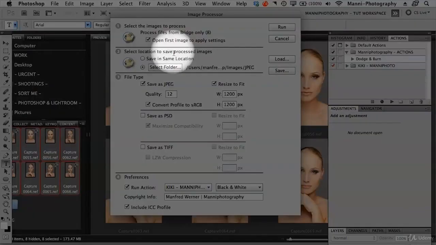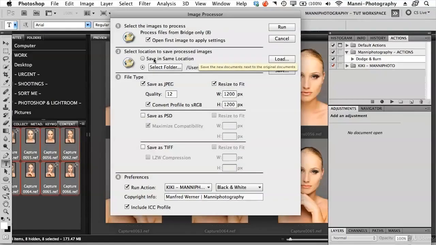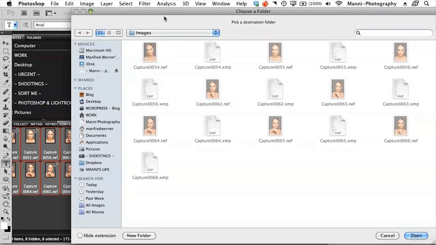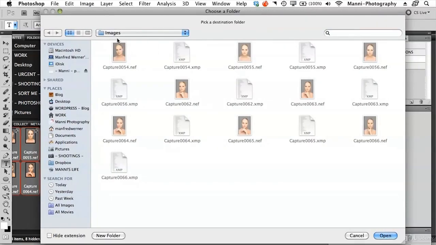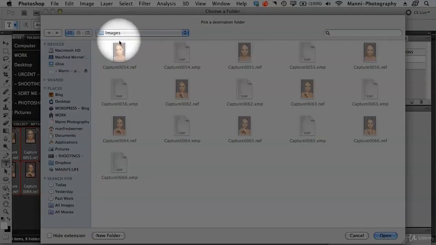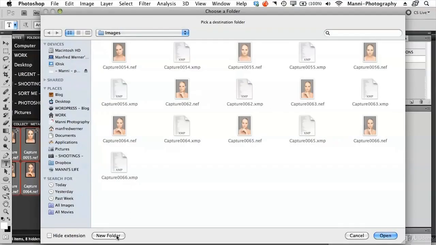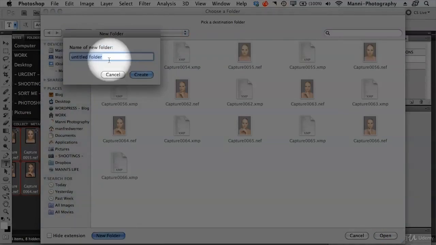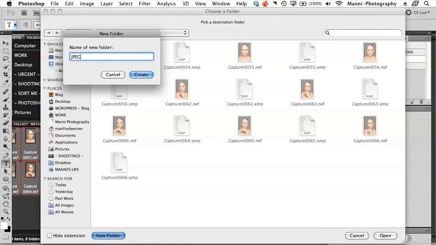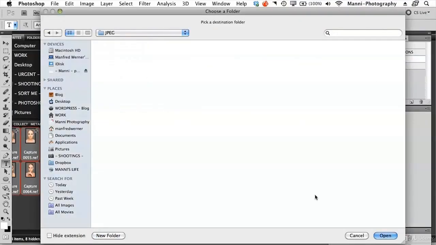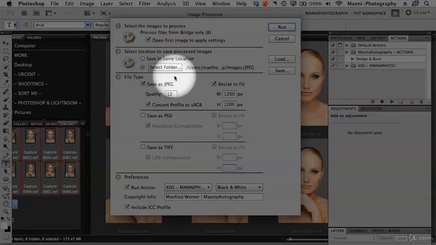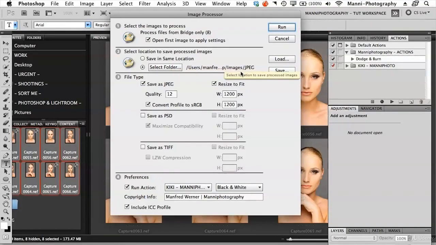Then select the location to save the processed images. You can save in the same location, but I don't want to do that, because then it will just be a lot of images in the same folder and I won't know which is which. Go to select folder, and in here I want to create a subfolder. In my folder called images at the moment, I want to create a subfolder called JPEGs. So I'm going to go down and say new folder, rename that to JPEG and say create. Then go to open, and you've selected the folder where you want to save.